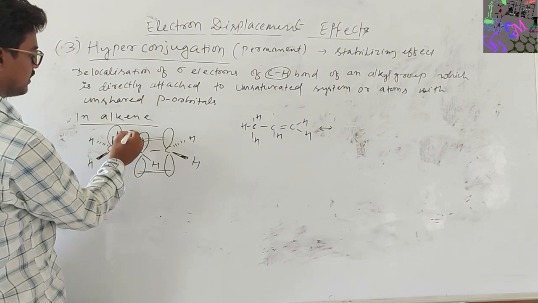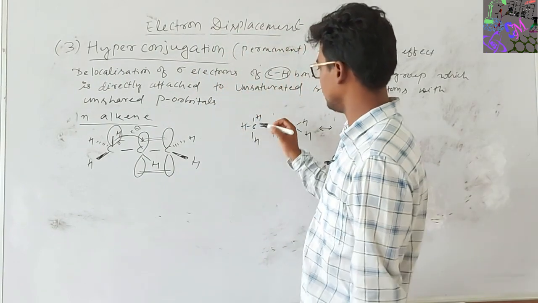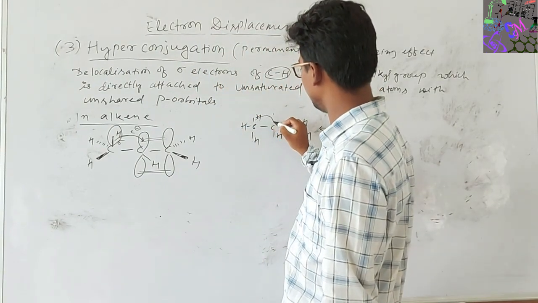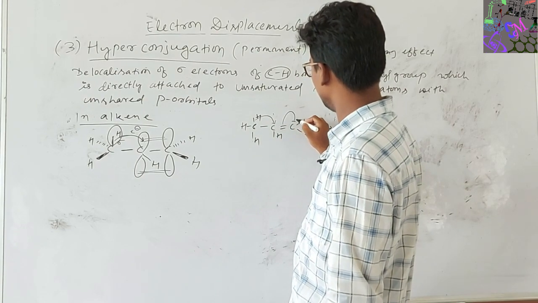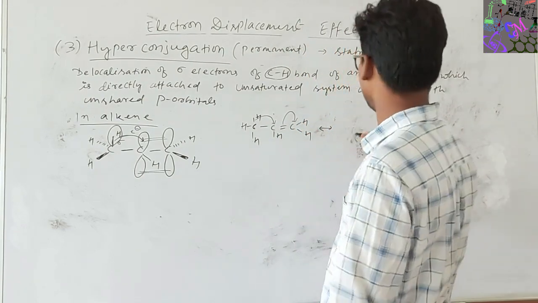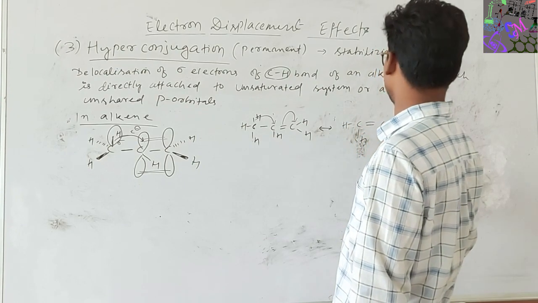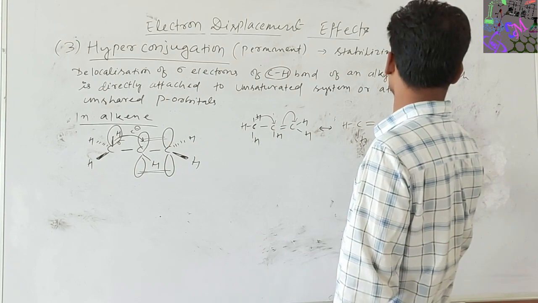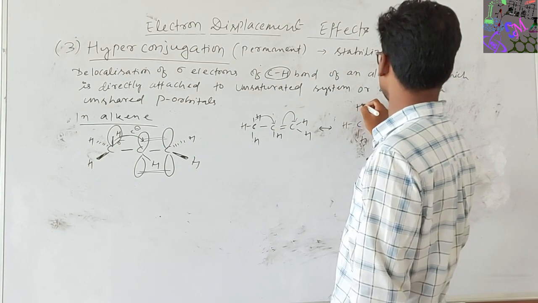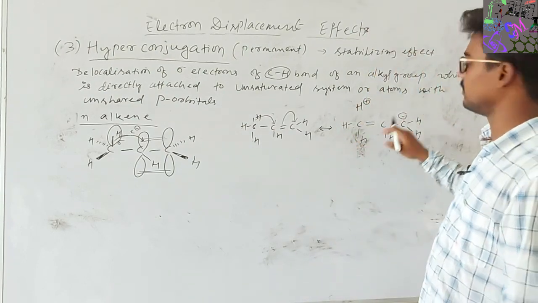Because of this electron transfer, this is the structure. These 2 electrons will move to this carbon and these 2 electrons will move to this carbon. Here, hydrogen gets positive and carbon gets negative.